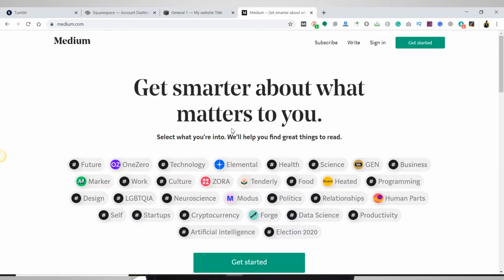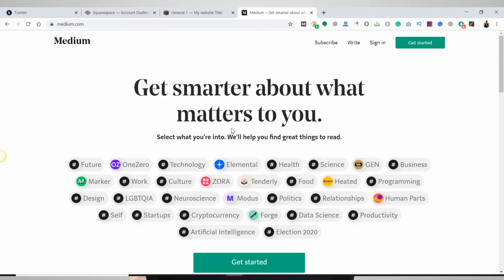Now let's jump into our third blogging platform, that is Medium. Medium has grown as a community of writers. So the main focus of Medium is writers, journalists, and bloggers. If you are a writer, then this is a perfect platform for you. You can build your community around here. Let's see an overview of this Medium.